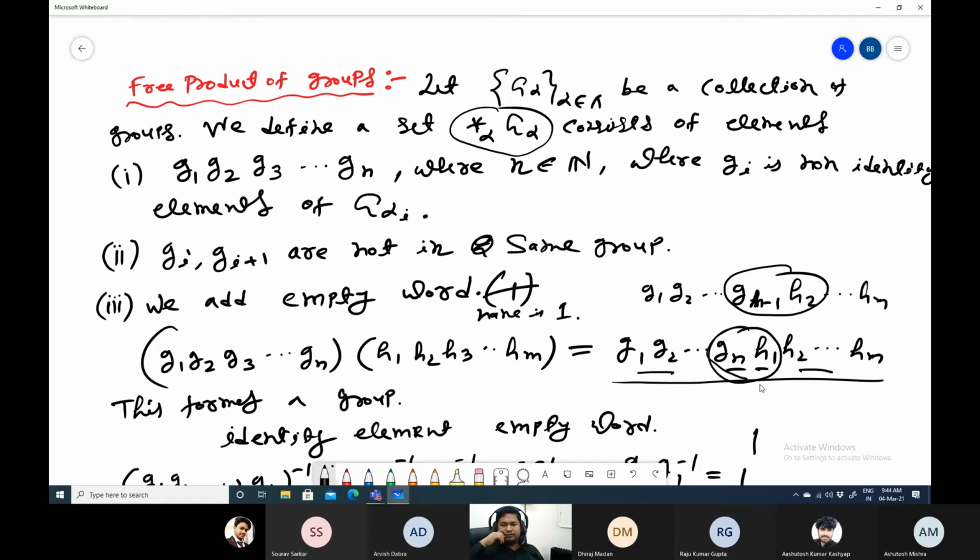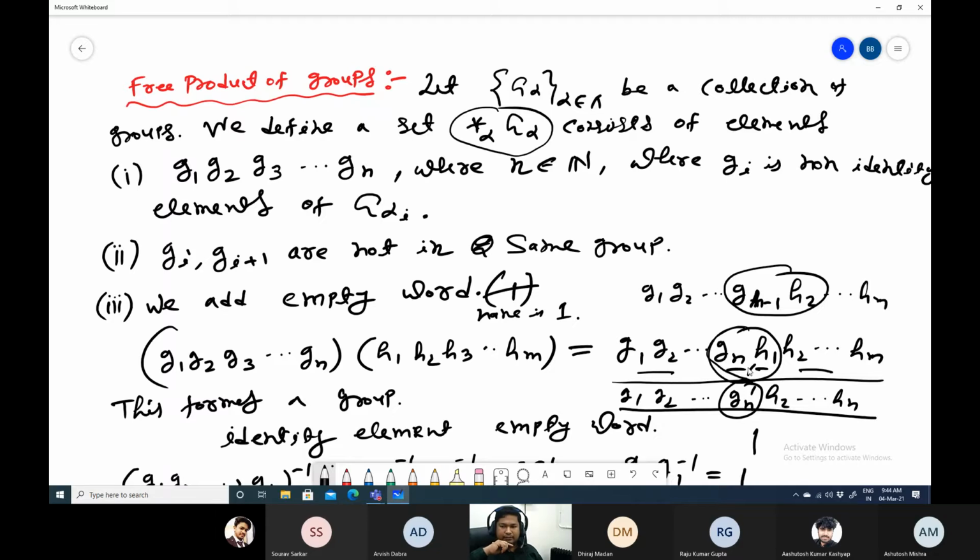And if Gn and H1 are in the same group, then we just combine them to a single element. So we are not writing this as before. In that case, we will write it as G1, G2, up to some G dash n, and then H2 up to Hm. In dash way we are writing, and Gn dash means this one. Sir, I am talking about Hm, not H1.